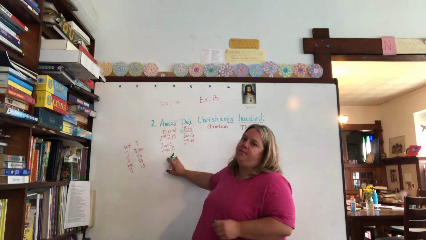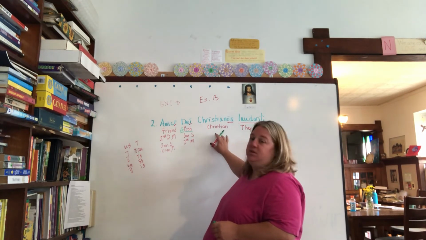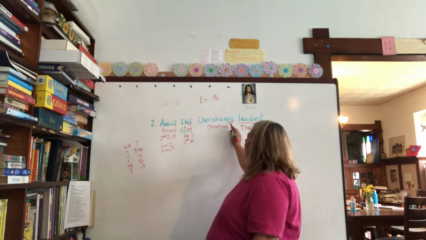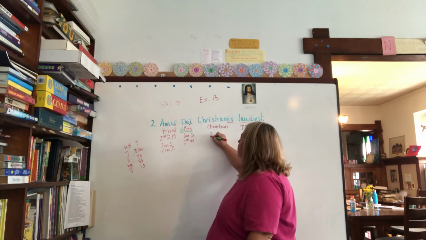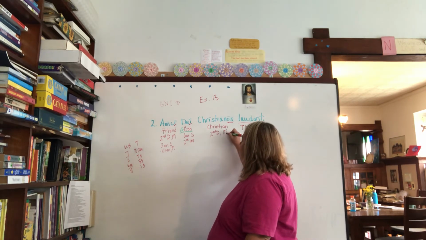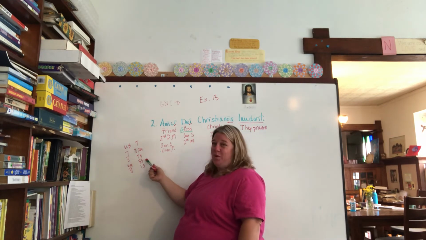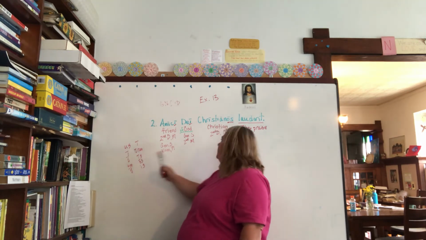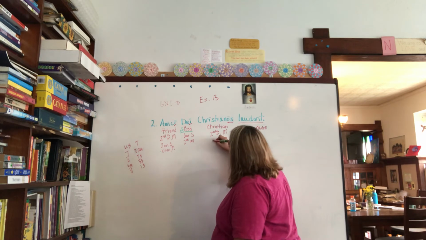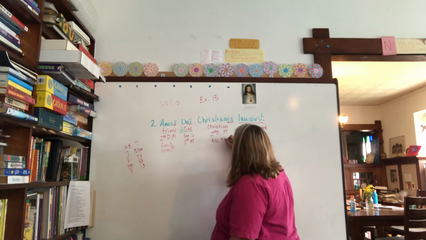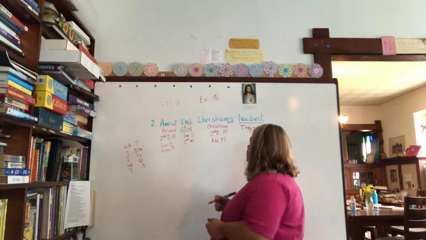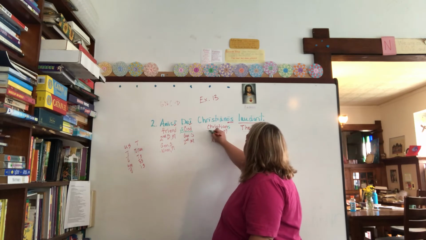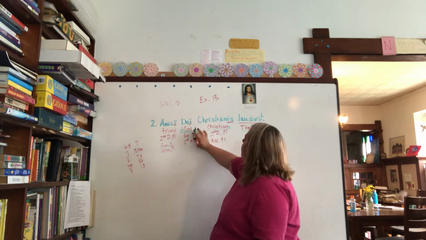I'm thinking this is nominative plural. But I need to see what this word is first. I know it means Christian. And I'm looking at this ending, os. That's got to be second declension. So it's masculine. And os only shows up right here on the plural side. Nominative, genitive, dative, accusative. So this has to be accusative plural, which accusative means direct object. It's plural, so this is Christians, right? So I know I have they praise of God and Christians.